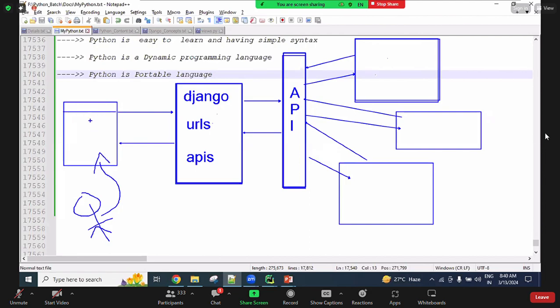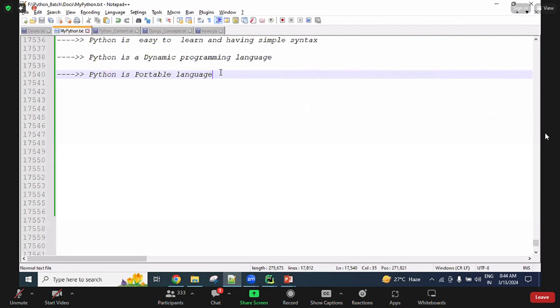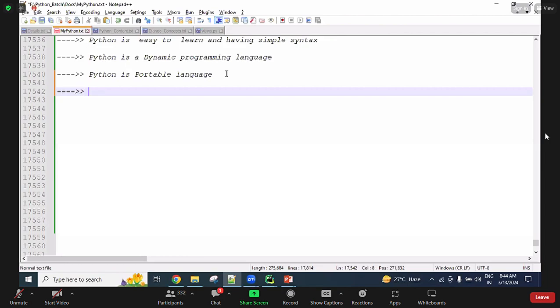These all things you will get in full stack development, guys. Now using Python, APIs also can be designed more easily. That's why we can say Python is a portable language. Okay. Next, another one.